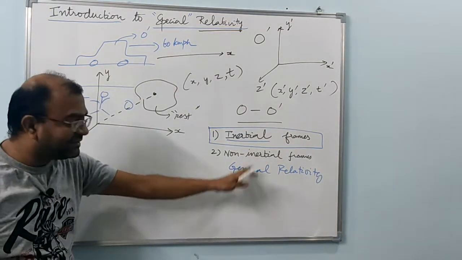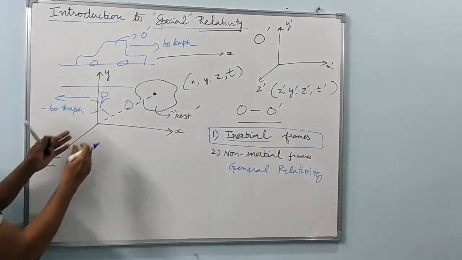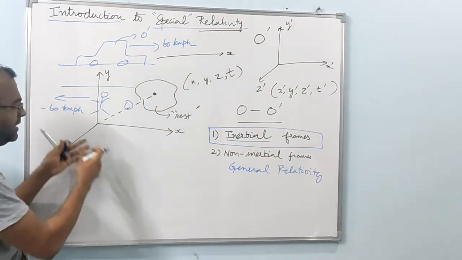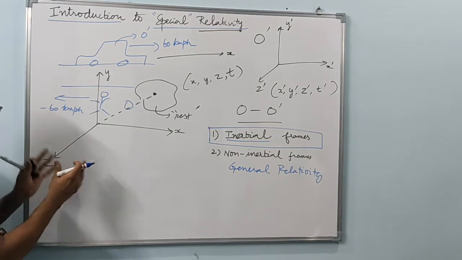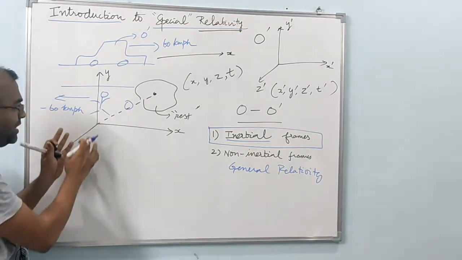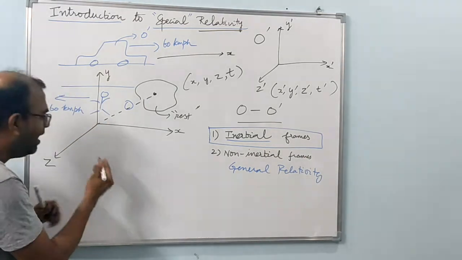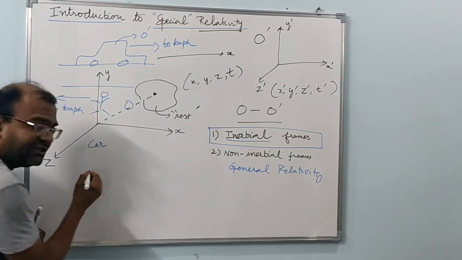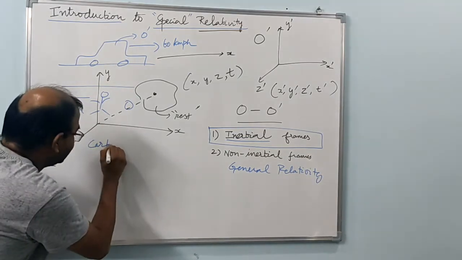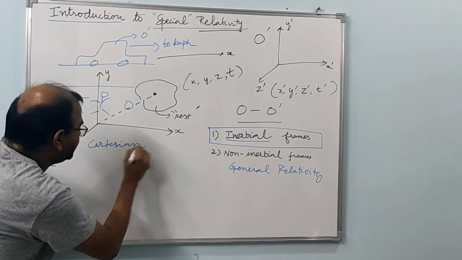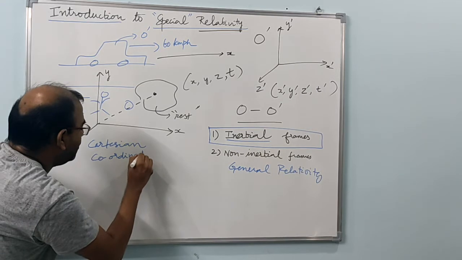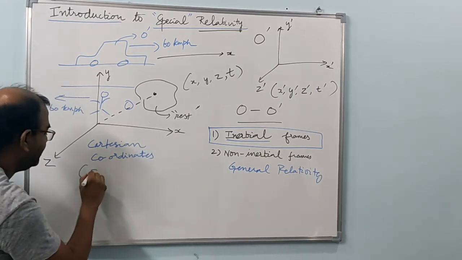Because of this reason, the type of coordinates that we use to describe motion is the typical XYZ set of coordinates, three axes orthogonally perpendicular to each other. Such coordinate systems have a name, after the French mathematician René Descartes: Cartesian coordinates. A Cartesian coordinate system is a flat coordinate system. Please remember this.